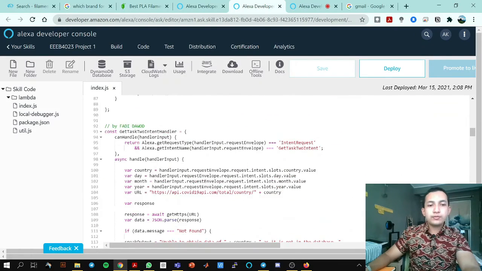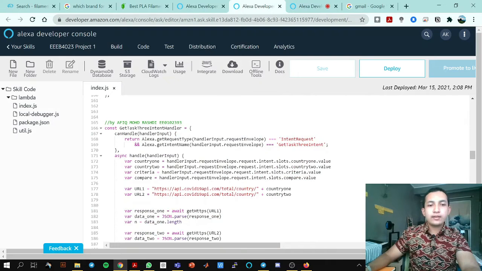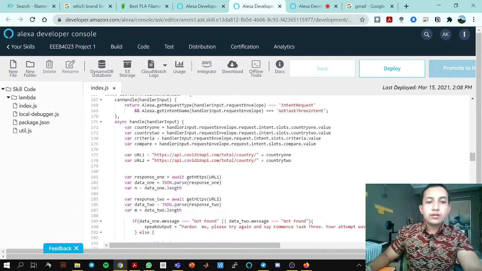Okay, going to my intent, my task screen intent. So here's my name, Afiq here. Okay, so you can see here the asynchronous, which is taught in the class. It must be there. If it's not, there will be errors. And also, asynchronous is for it to run simultaneously, as I understand.